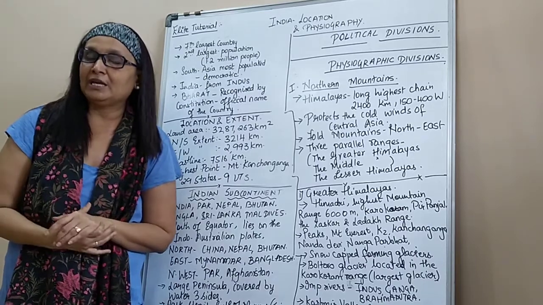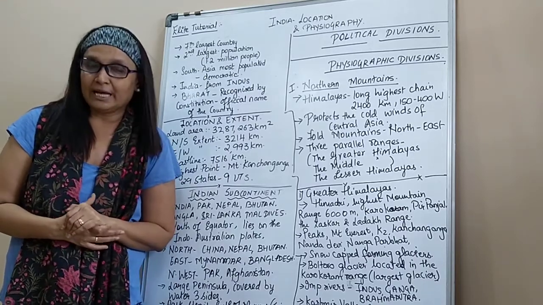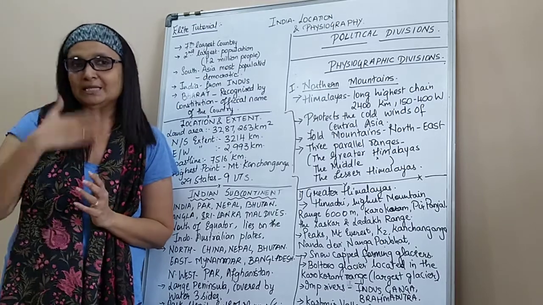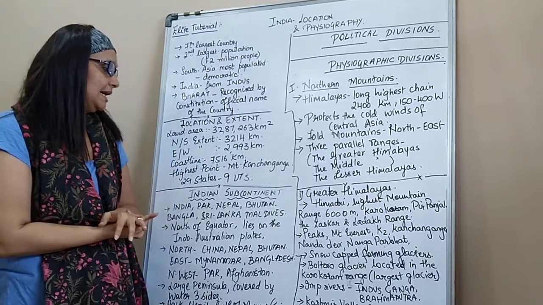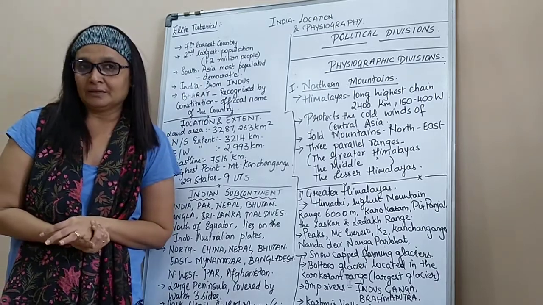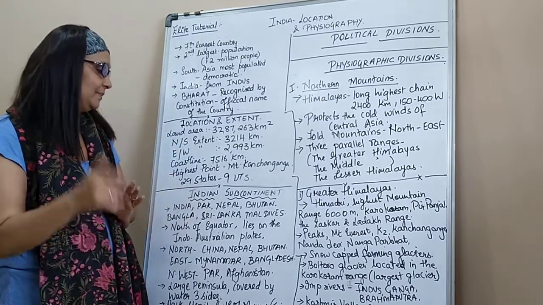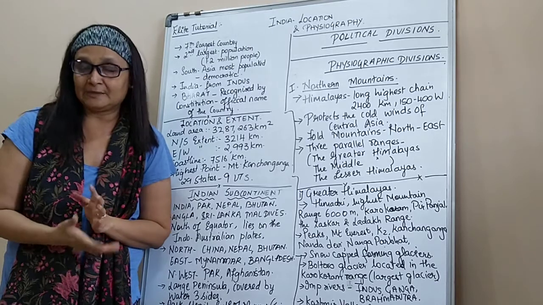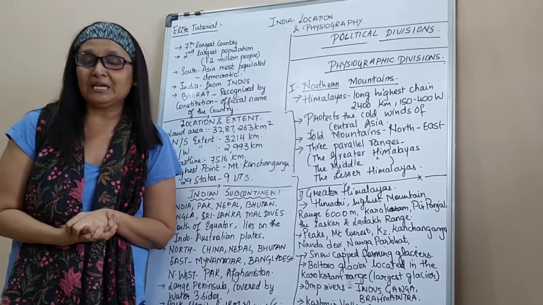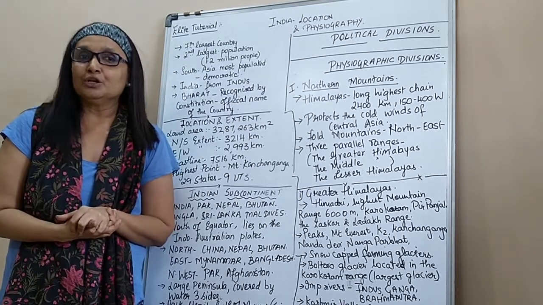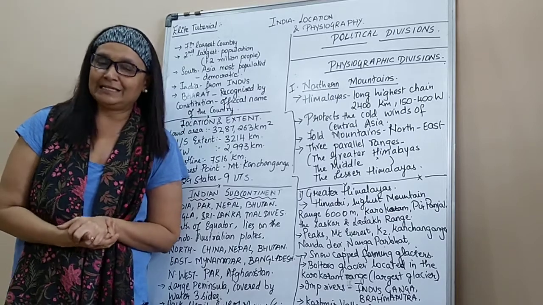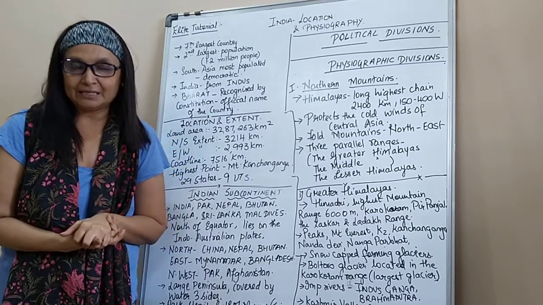So we have a very huge coastline, or you can even call it a peninsula. The highest point in our Himalayas is Mount Kanchenjunga. In your textbooks, we now have 29 states and 9 union territories.